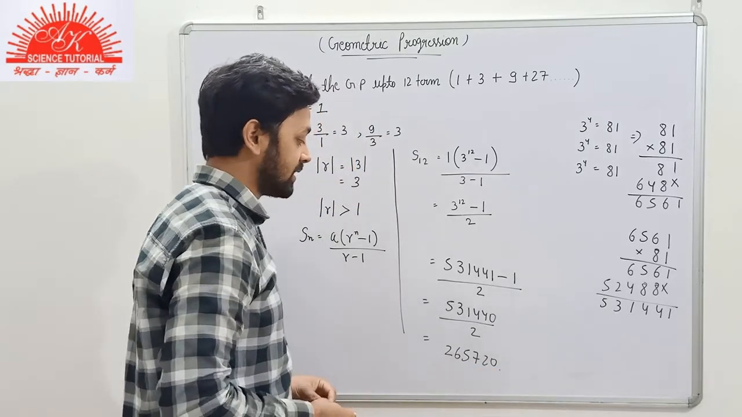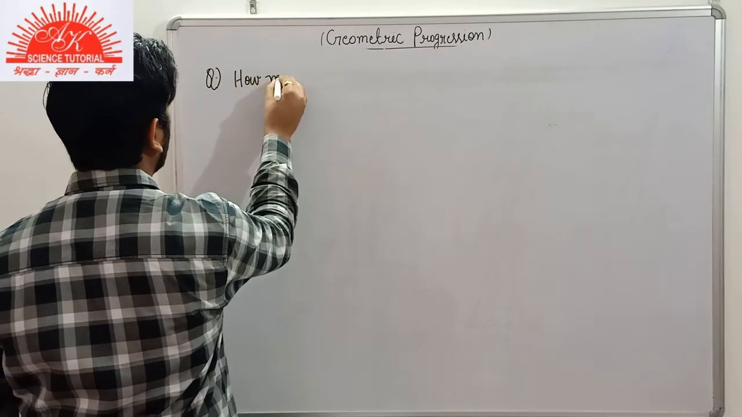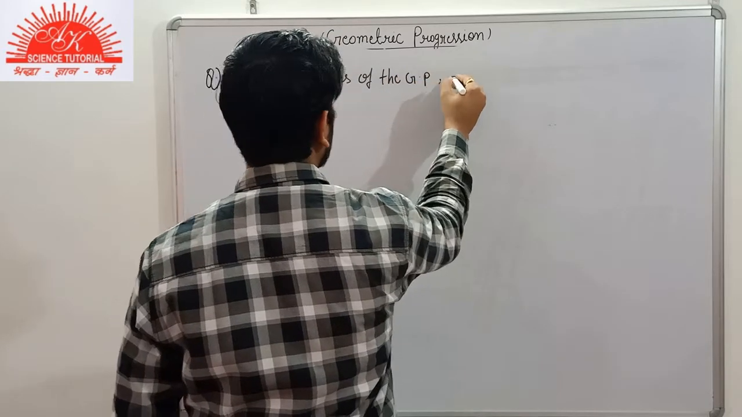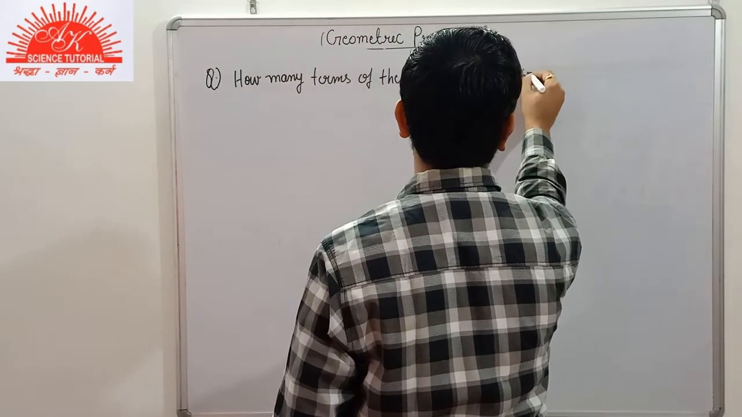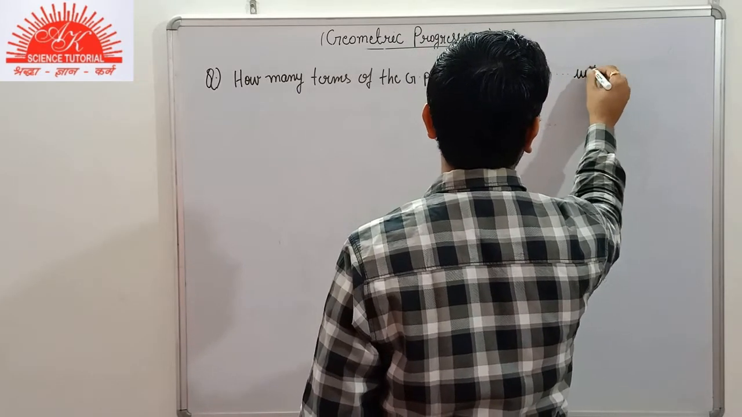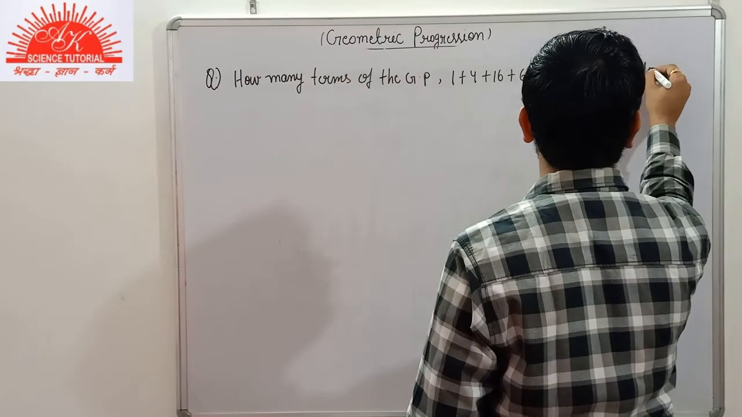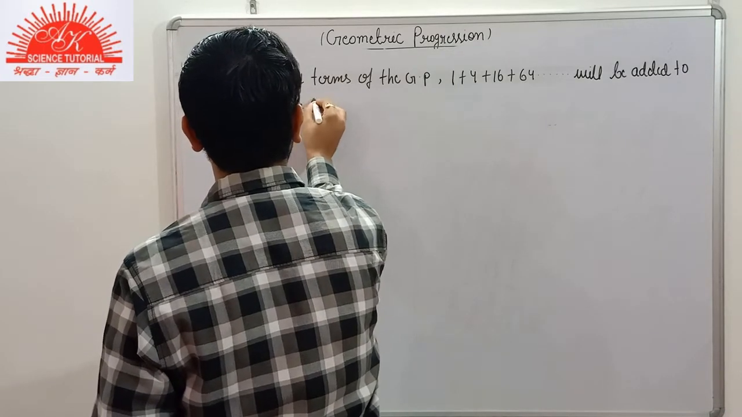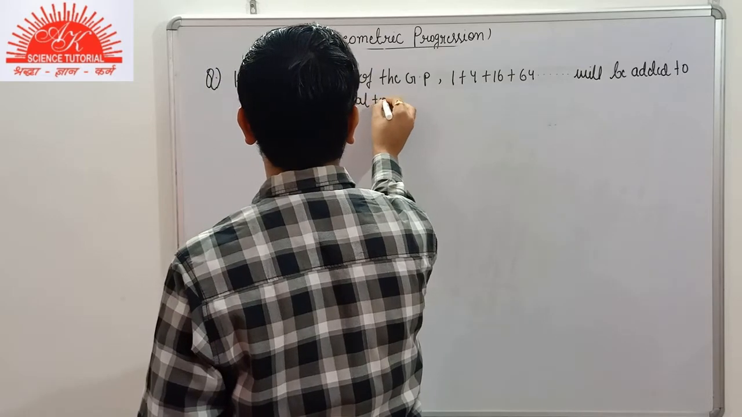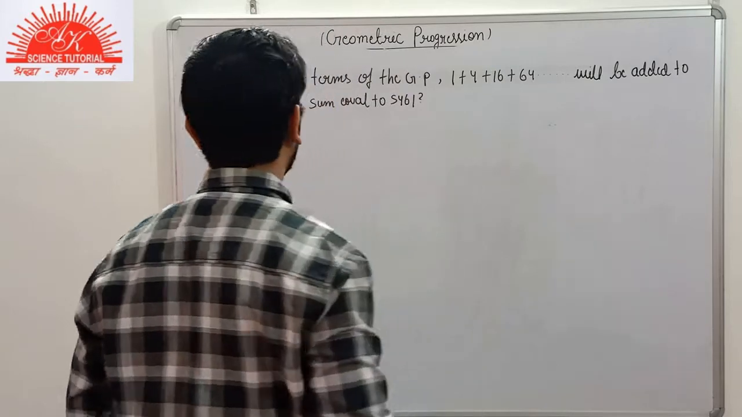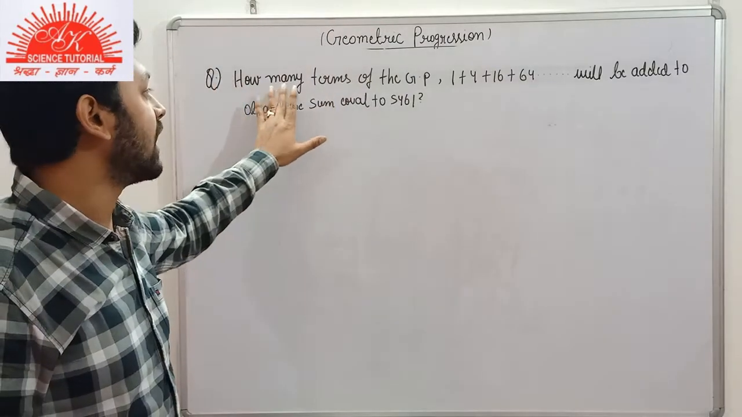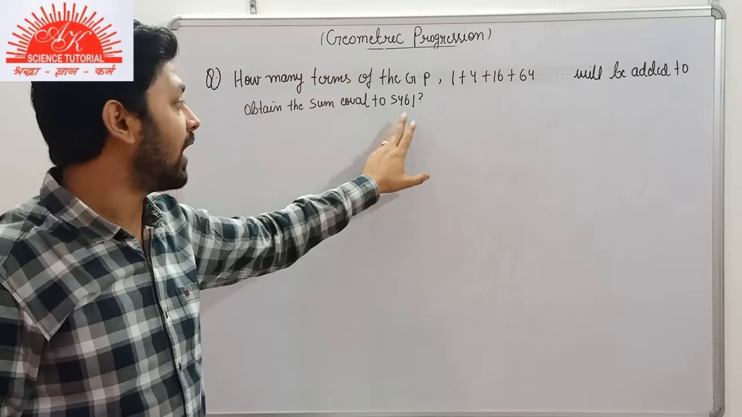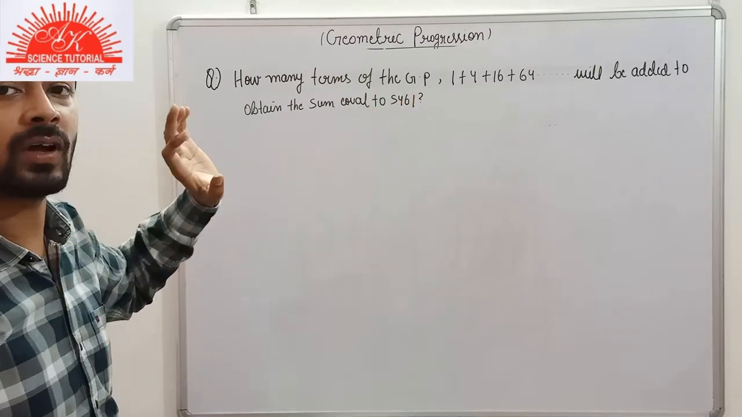So now coming on to the next example. Suppose we are given: how many terms of the GP 1 plus 4 plus 16 plus 64 will be added to obtain the sum equal to 5461? Here we have to find the number of terms that will be added.